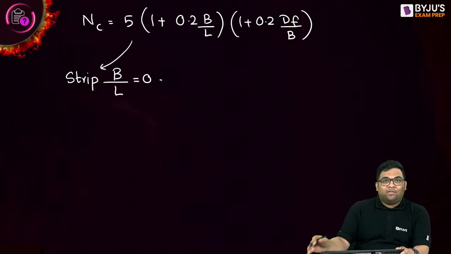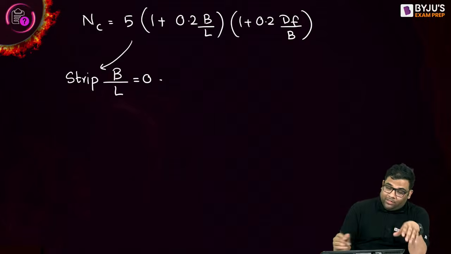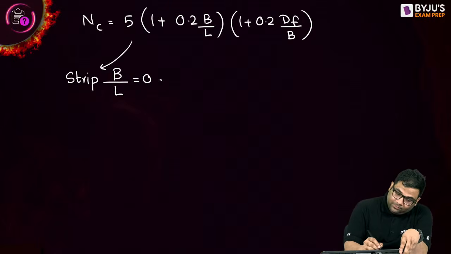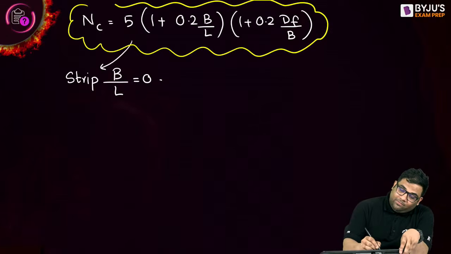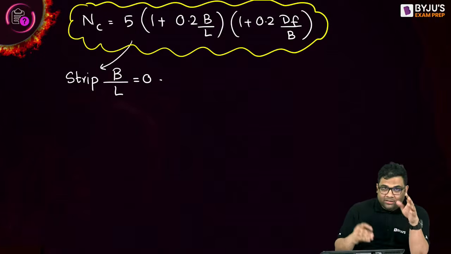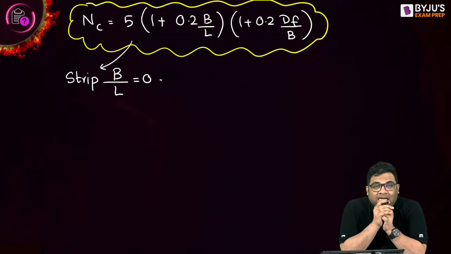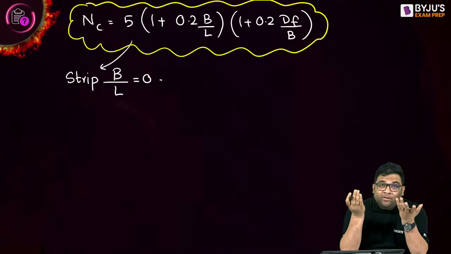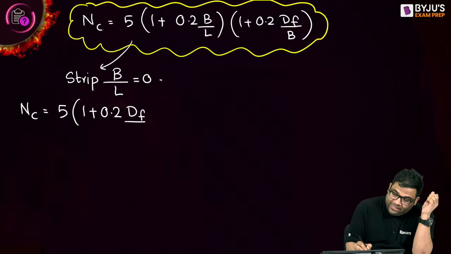That's what I am trying to make you remember, how to remember. You remember this one equation, then from this one equation, how to remember other equations. That only I am trying to explain to you. See, strip footing means what? Length is large, so b by l is 0. In this equation, if b by l is 0, then what will happen? NC will become 5, 1 plus 0.2 df by b, right?